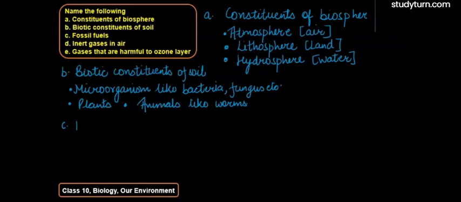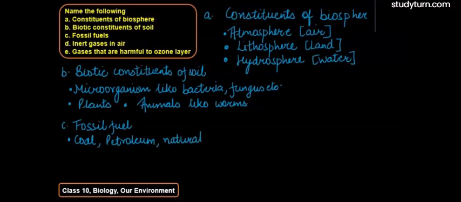C, they are asking about the fossil fuels, guys. Fossil fuels are the natural resources which we get when the dead and decaying plants and animals are converted into fossil fuels over millions of years. We can take examples of coal, petroleum, natural gas. So these are some fossil fuels which are formed from dead and decaying plants and animals.